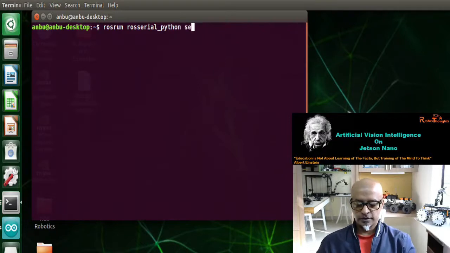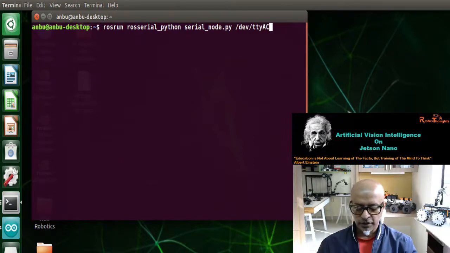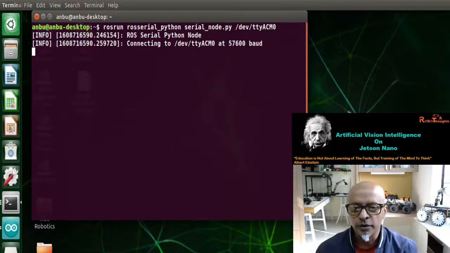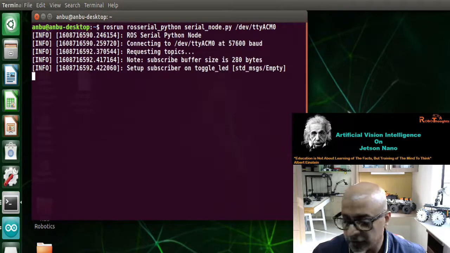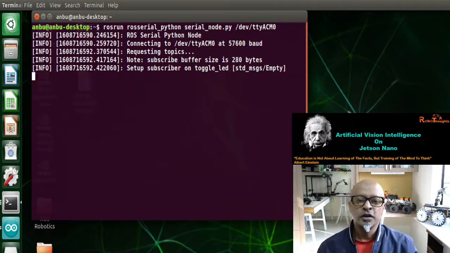serial_node.py /dev/tty, and my port was ACM0. Yours might be different, so double check. I hope it connects. There you go, it's connected. I can see some blinking signals on my Arduino. So there you go.